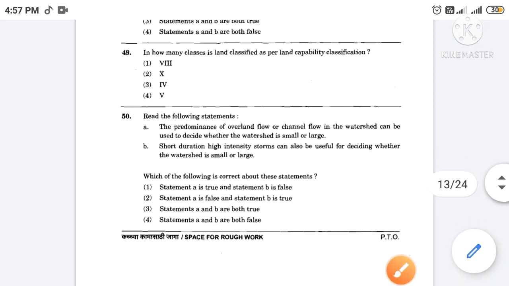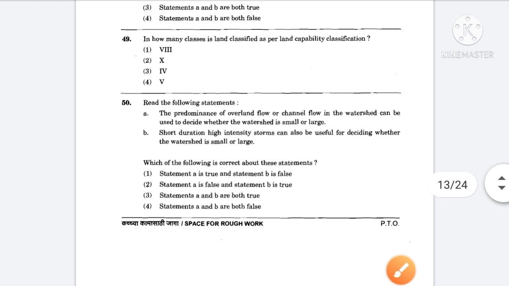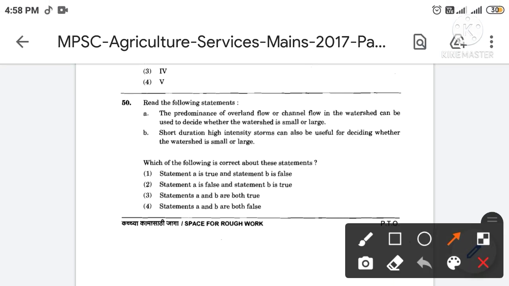Then next, read the following statements. The predominance of overland flow or channel flow in the watershed can be used to decide whether the watershed is small or large. Short duration high intensity storm can also be useful for deciding whether the watershed is small or large. Which of the following is correct about these statements? The correct answer is option number 3. So the statements A and B are both true.